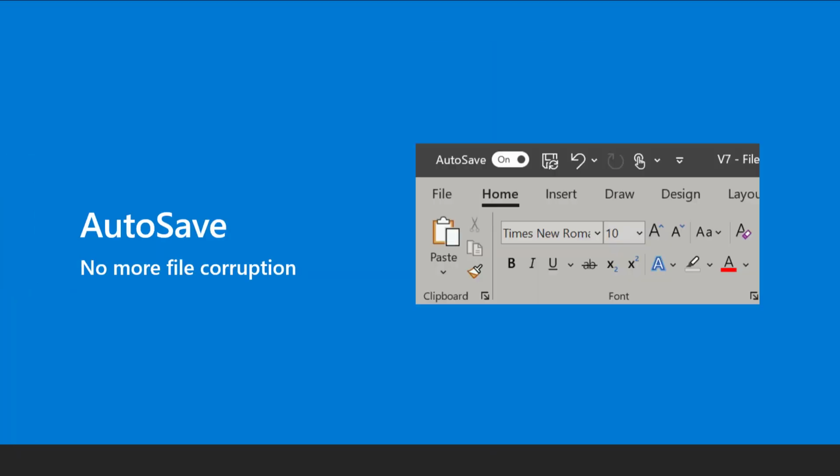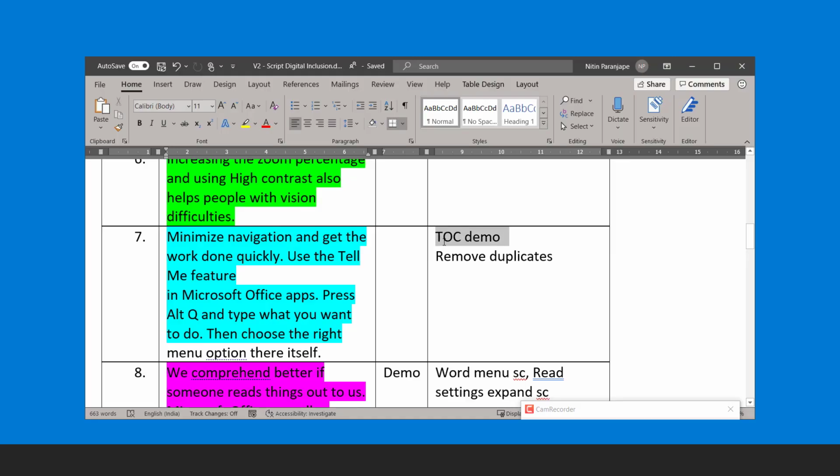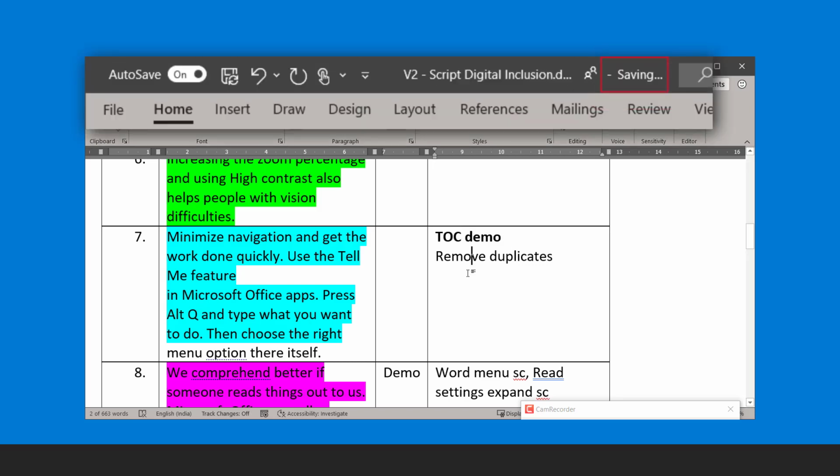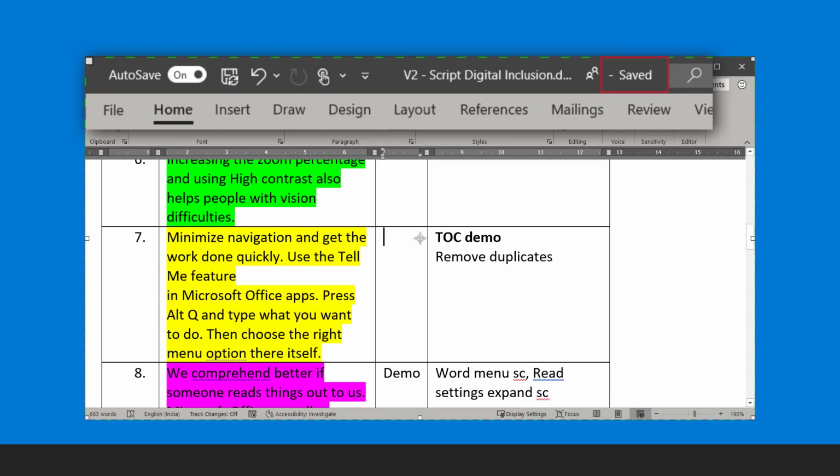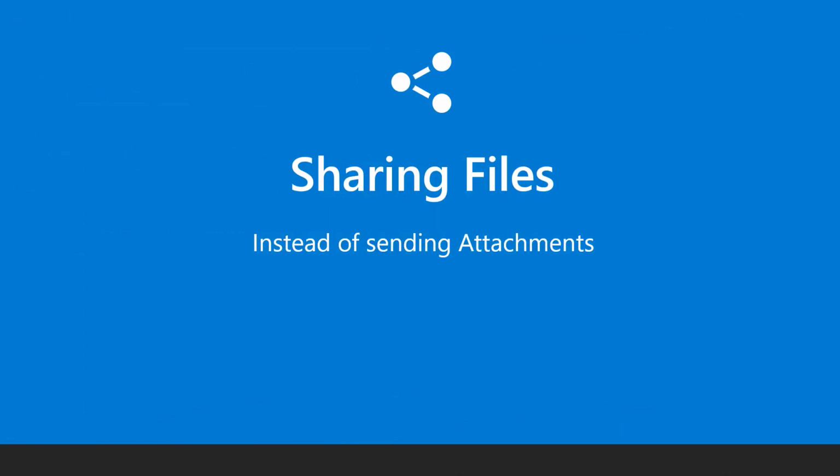Once a file is saved to OneDrive, you never have to save it manually again. Why is that? Because the changes you make are automatically saved using the autosave feature. This minimizes file corruption. The most important benefit is sharing.